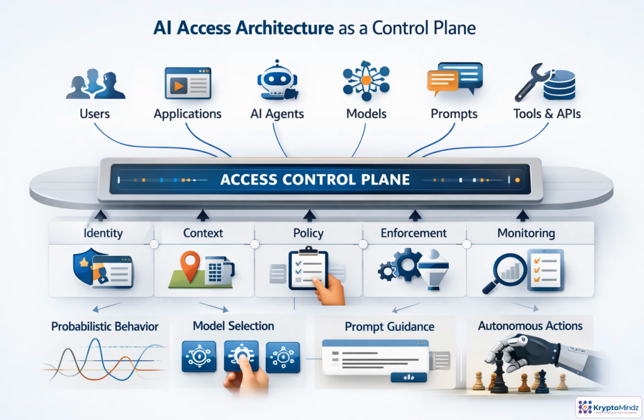Think of AI access as a control plane, not a one-time login check. It decides who can use which model, prompt, tool, API, or agent, and under what conditions. That decision combines identity, context, policy, enforcement, and monitoring. The key shift is applying least privilege to AI capabilities themselves. A user may be allowed to ask questions, but not trigger autonomous actions, call sensitive tools, or select higher-risk models without approval.